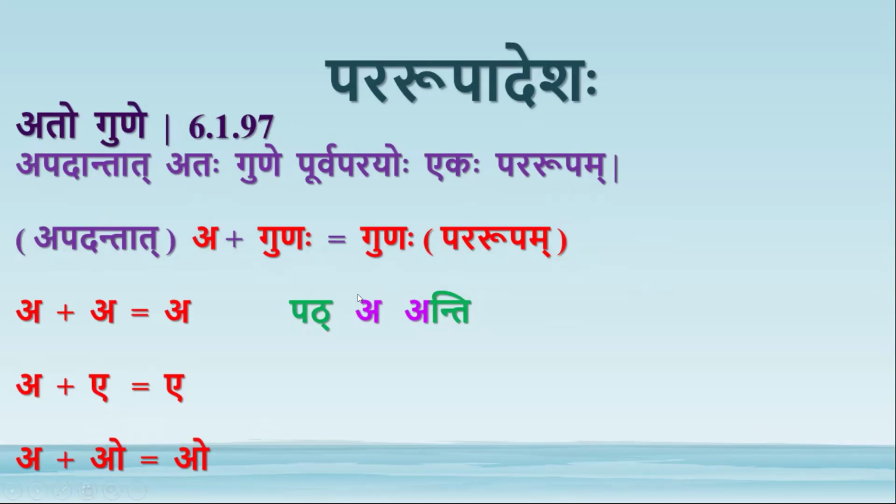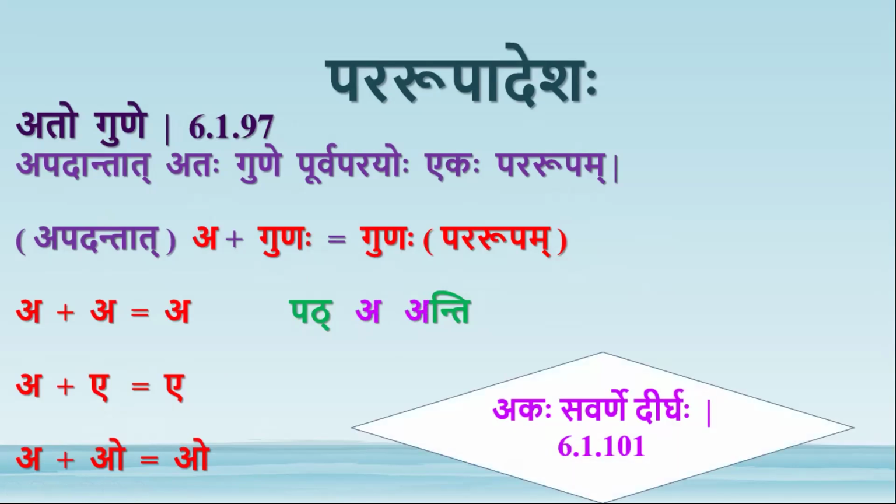Now the first akara is not at the end of a pada. Pat plus pata, pata is not a pada here. So it is apadantad hrasvakarat gune. This hrasvakara is followed by a guna letter. So at this stage, we know that akasavarne dirgha is applicable here. A is a letter and it is followed by its savarna.